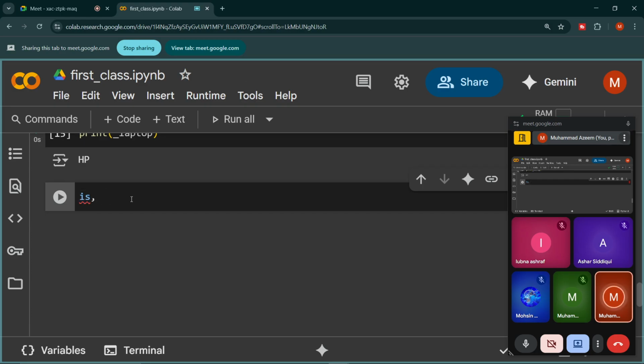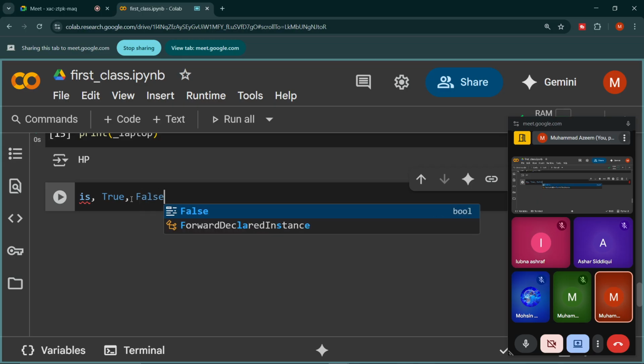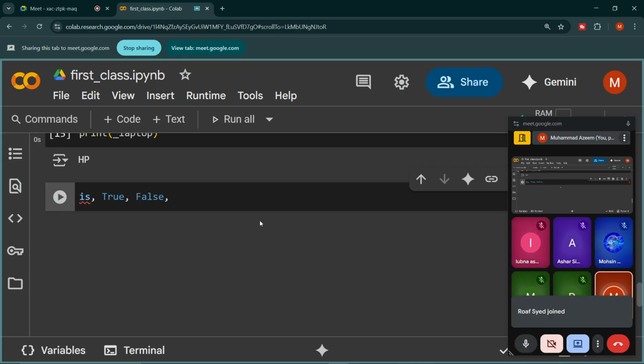If I write true, the color for this word is also blue. If I write false, same thing. If I write, for example, not, the color is not exactly blue, but almost blue.